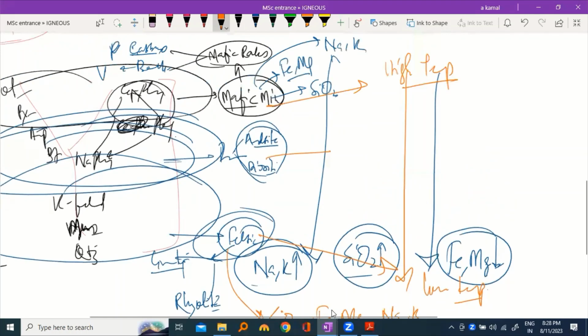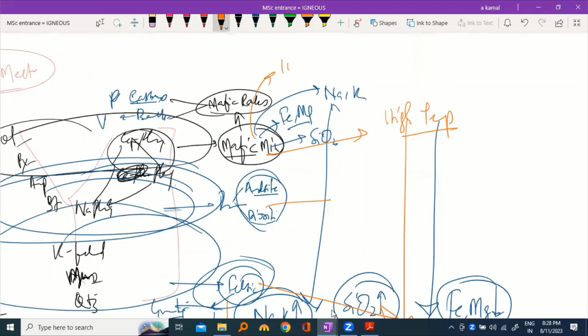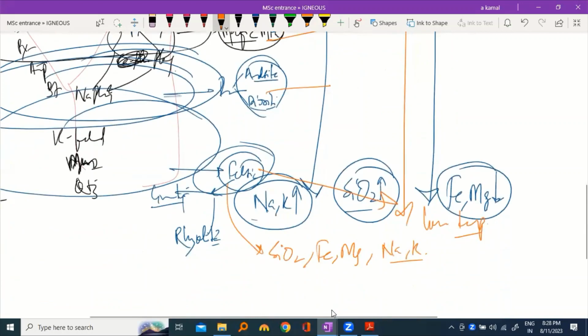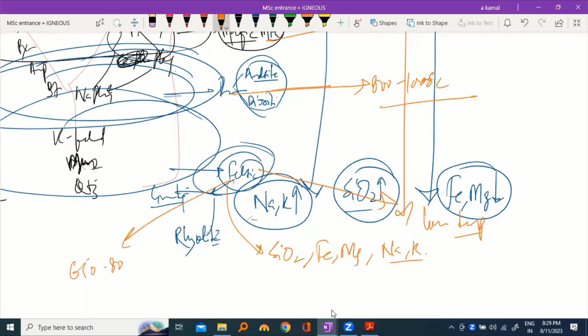Generally, the temperature range of mafic magma is 1000 to 1200 degrees Celsius, intermediate magma temperature is 800 to 1000 degrees Celsius, and your felsic magma temperature is 650 to 800 degrees Celsius.